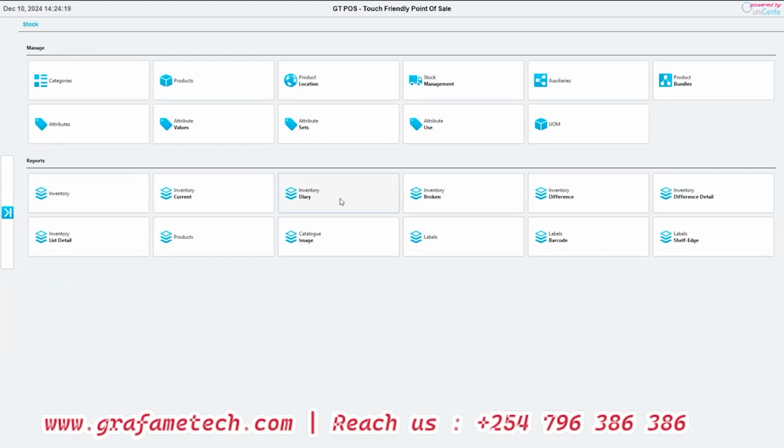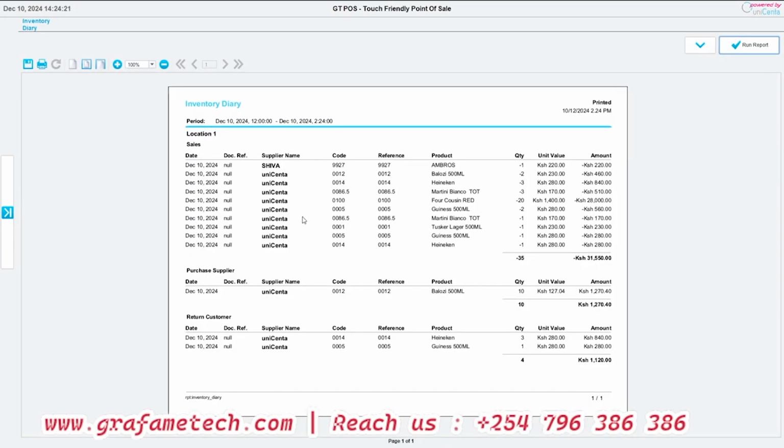We also have the inventory diary. Inventory diary shows what happened on specific days. These are the sales that happened. Purchase supplier, this. Return customer, this. You see, so we have all types of movements. Even if somebody just did an editing or adjusting add or adjusting minus, we can capture all that from the same system.